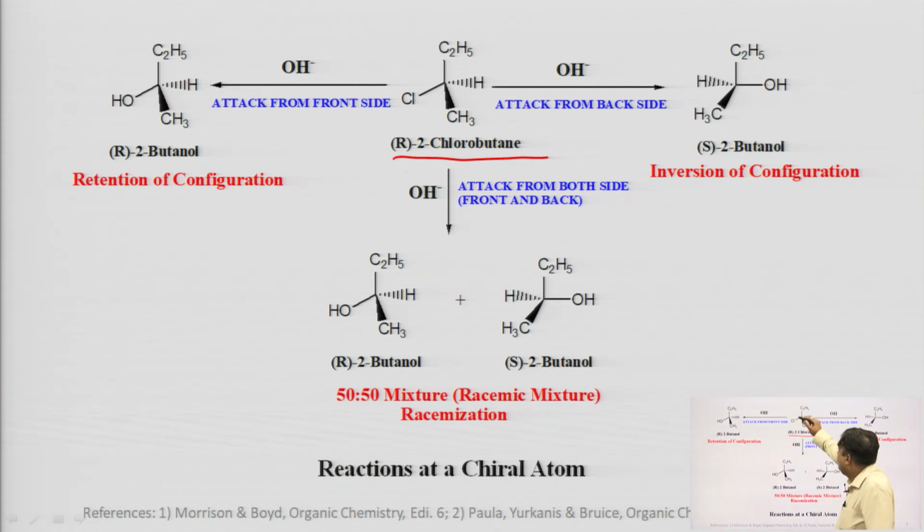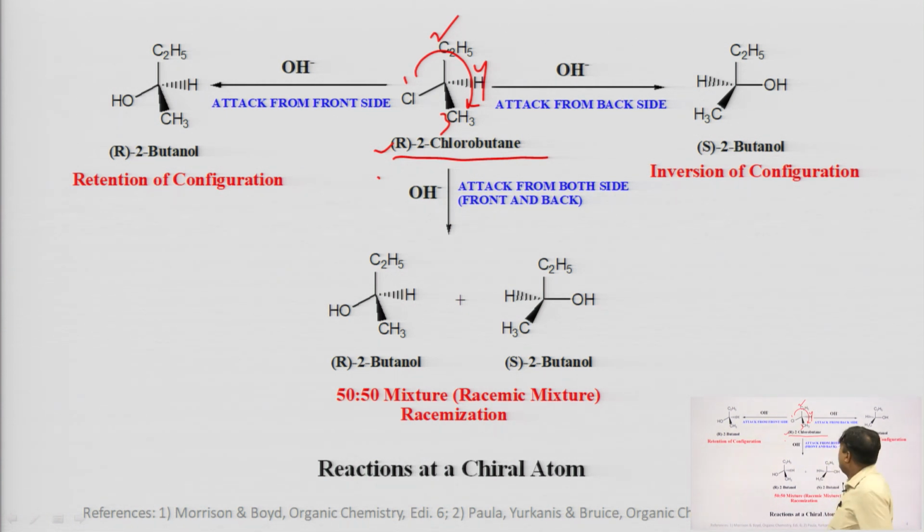You can see the first priority is given to Cl, the second priority to the carbon of the ethyl group, then the third and fourth, and we have to leave the last priority group at the back. The rotation occurs in a clockwise direction, so it is confirmed that it is an R isomer.